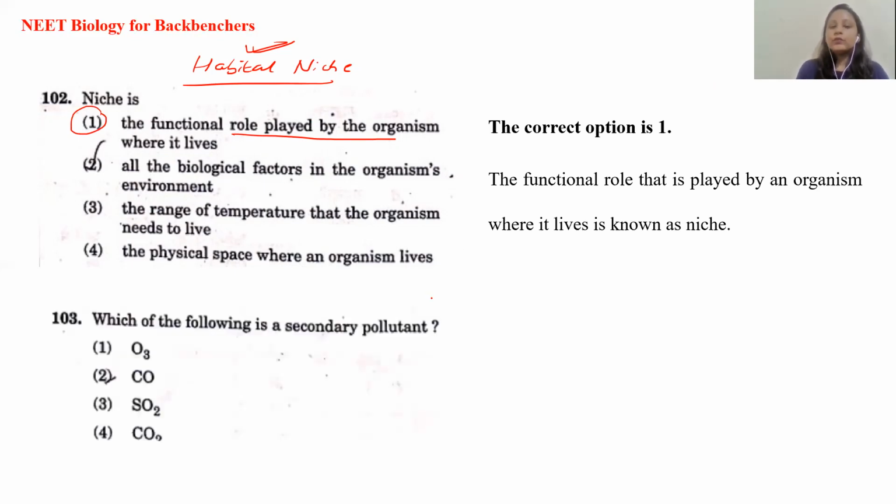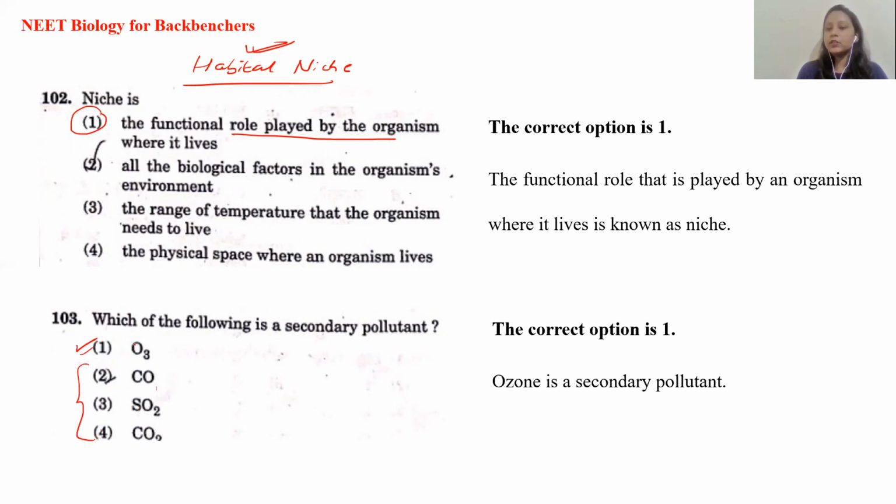Then which of the following is a secondary pollutant? Ozone, carbon monoxide, sulfur dioxide, and carbon dioxide. Out of all four options, ozone is the secondary pollutant. The remaining are all primary pollutants, because ozone is produced by the mixture of something else. It is not initially produced like that. So the answer is ozone.